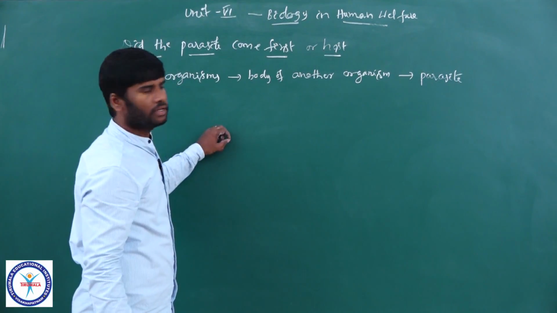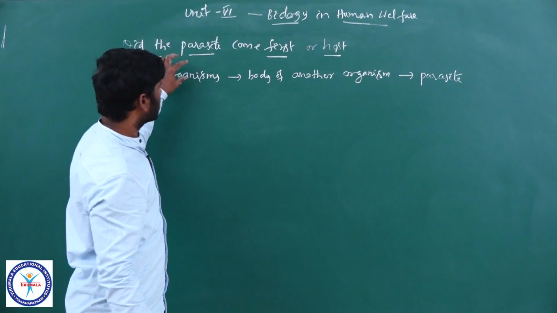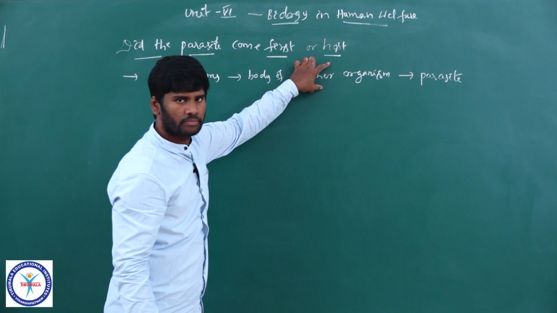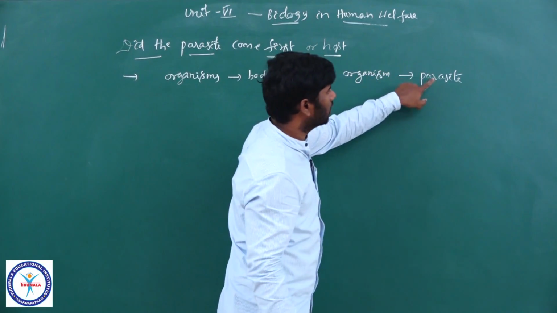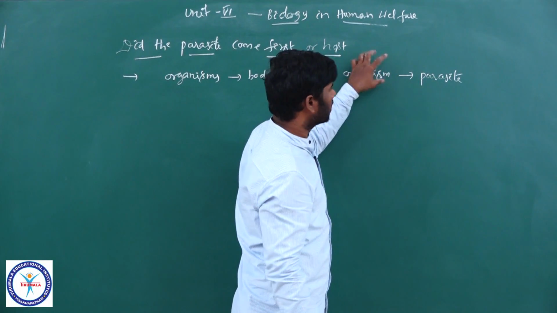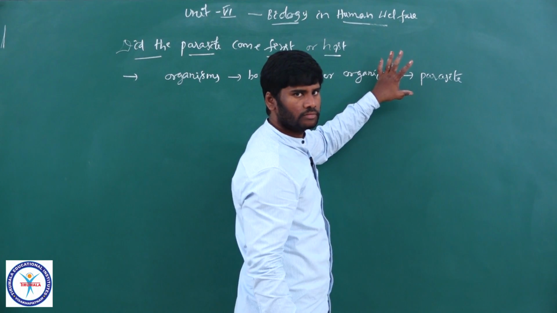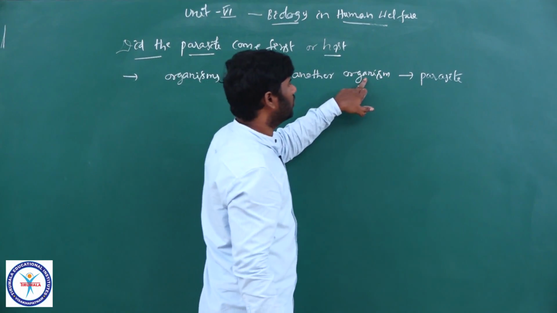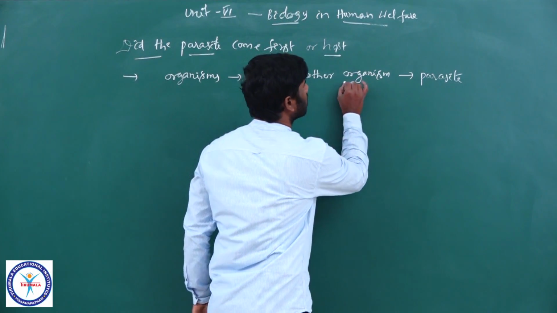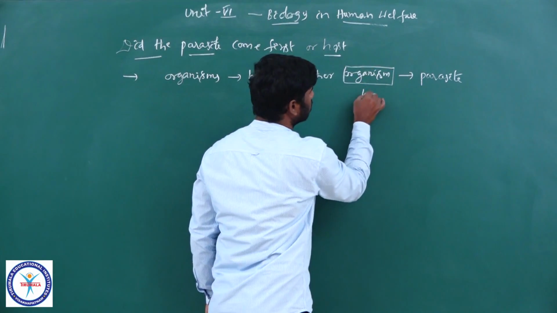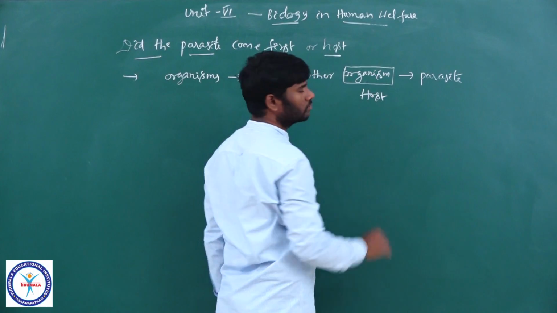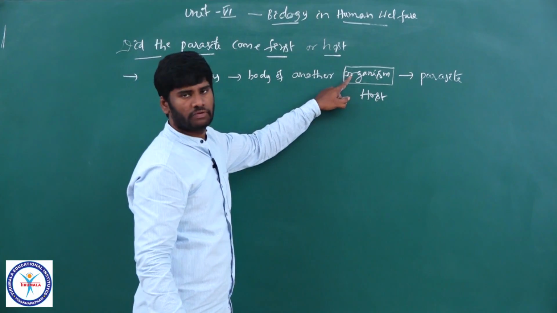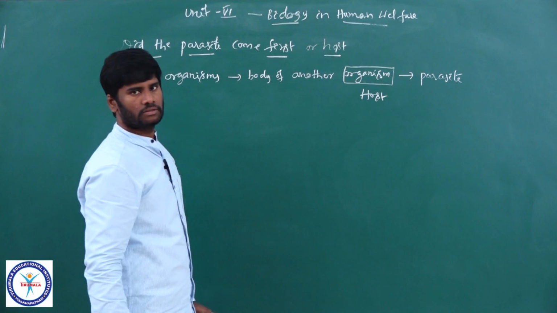Once again I am repeating, in course of evolution, certain organisms enter into the body of another organism and slowly turn into a parasite, which means it settled down forever. The entered organism settled down forever in the body of another organism. Here, this organism acts as host. This sentence clearly states that host comes first, then parasite.